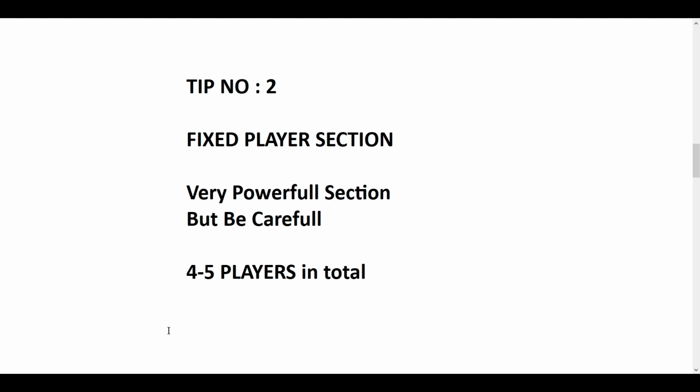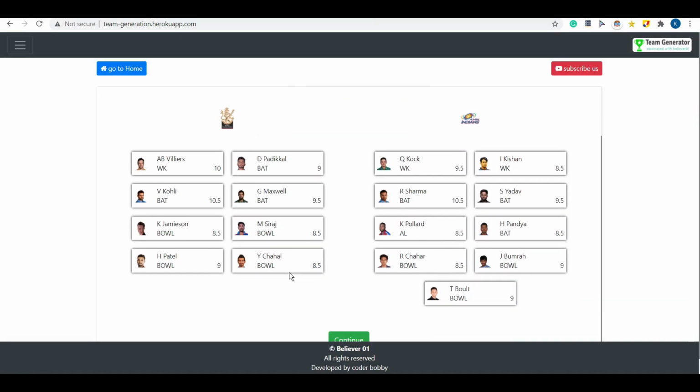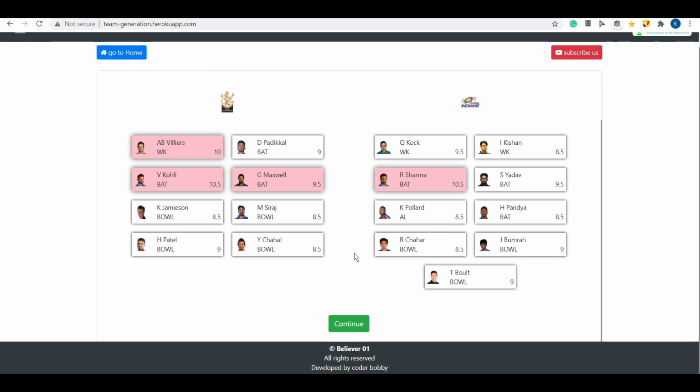So let's select some of the players in our software. AB de Villiers, Glenn Maxwell, Rohit Sharma, these are the players I have selected, and after that continue.